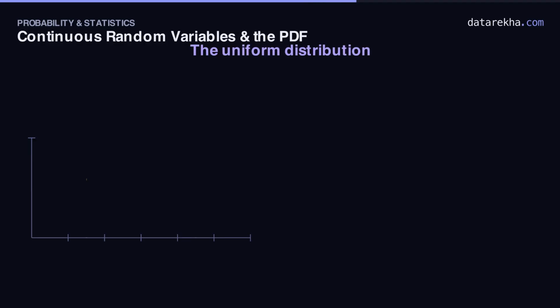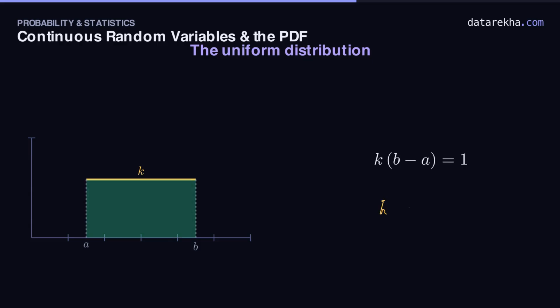The simplest continuous distribution of all is the uniform. Here, every point in an interval a to b is equally likely. No favorites. So the density is perfectly flat, a horizontal line of some height k. What must the height be? The area is just a rectangle with width b minus a and height k, and it has to equal 1. So k times (b minus a) is 1, which means k is 1 over (b minus a).